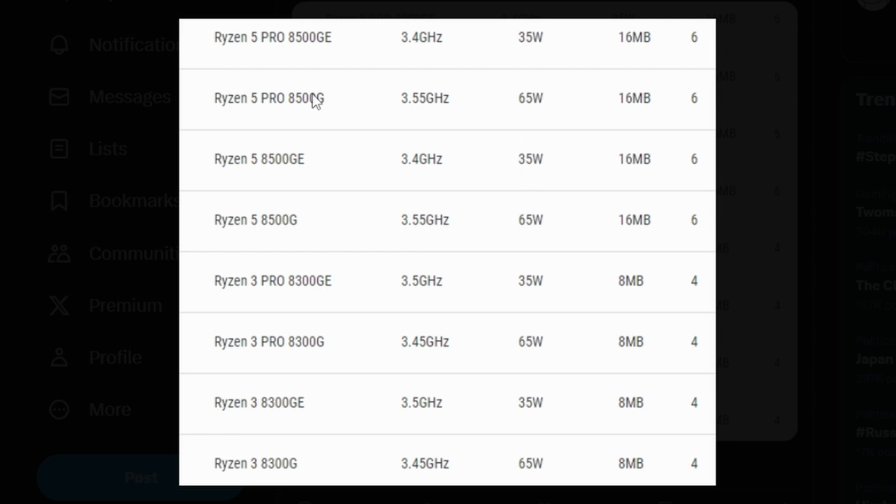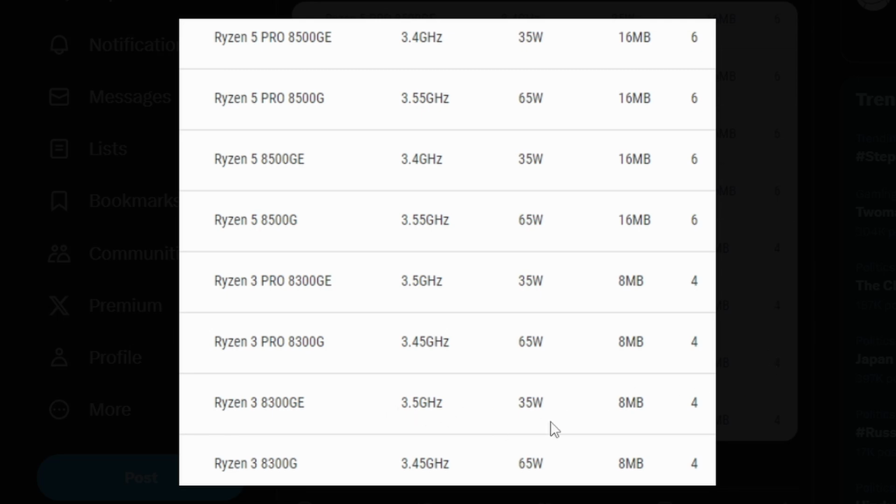We already saw the Ryzen 5 Pro 8500 G, the G series, basically that's its 65 watt model, but now we're getting to see the lower-powered models, which are the 35 watt ones, and these are the specs lineup, which is the Ryzen 3 Pro 8300 GE. We're looking at 35 watts. The clocks are quite similar, 3.5, 3.4, but for the Ryzen 3 parts, we're looking at 8 megabytes of L3 cache, which is expected because it's a 4-core processor. We don't really need that much anyway. And of course, the Ryzen 3 8300 GE is also there, a 35 watt model, 8 megabytes and 4 cores. So these two processors are quite similar.